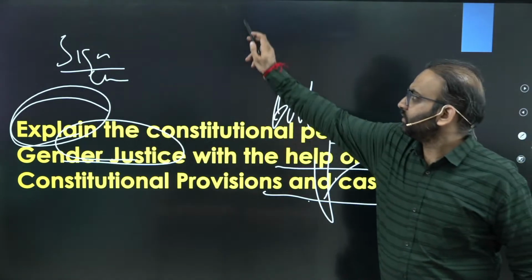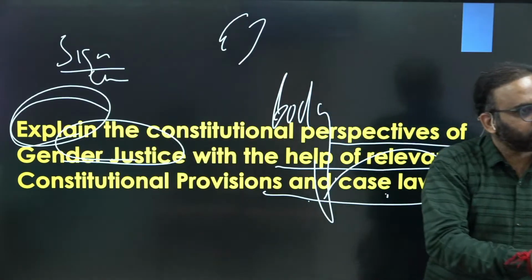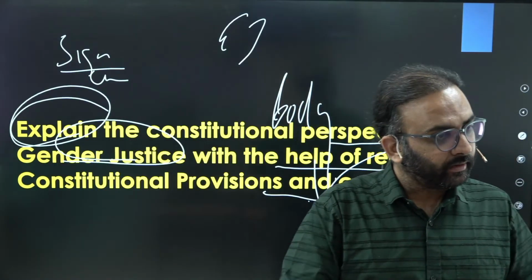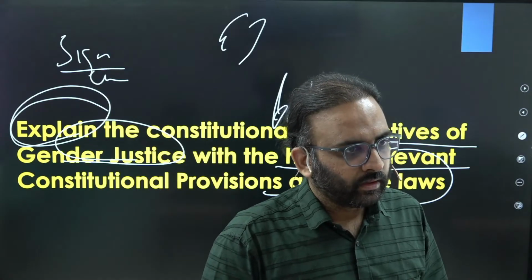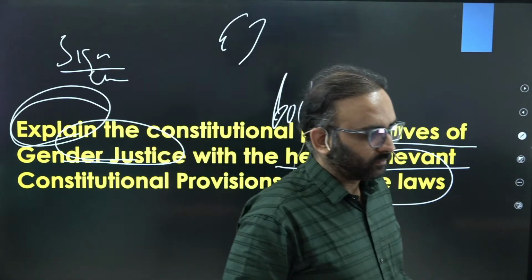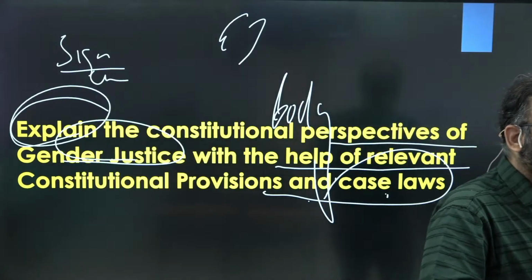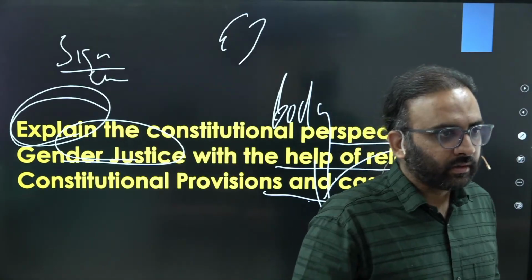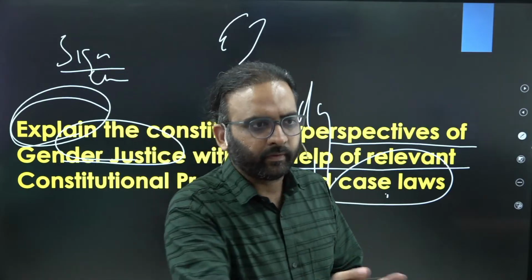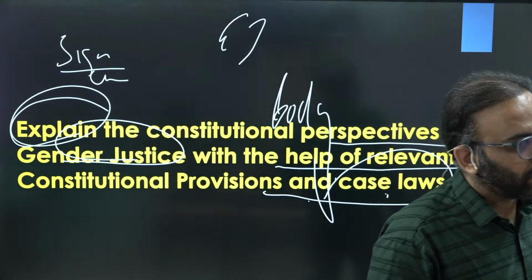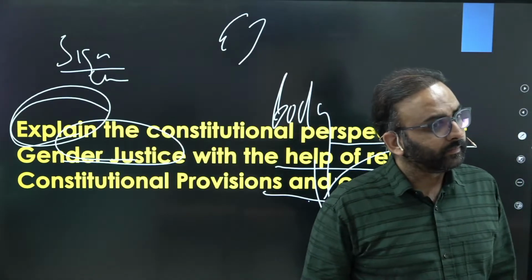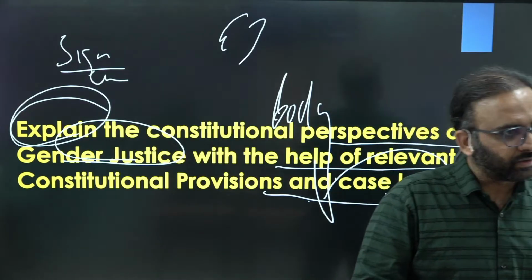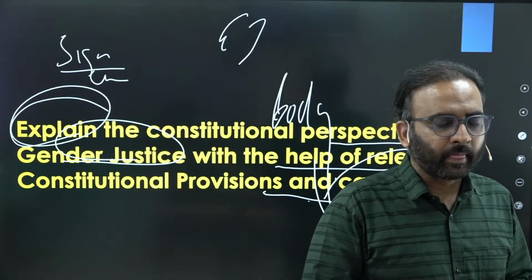You can explain gender justice. That also could be there. That at the time of independence, or even as of now, gender inequality exists in Indian society, right? As evident from the relatively lower literacy rate of women, lower women's participation in jobs, that's around 27%, and lower female participation in politics, like around 15% women members in Parliament, and so on. Clear? Then the Constitution tries to ensure gender justice by various provisions, right?